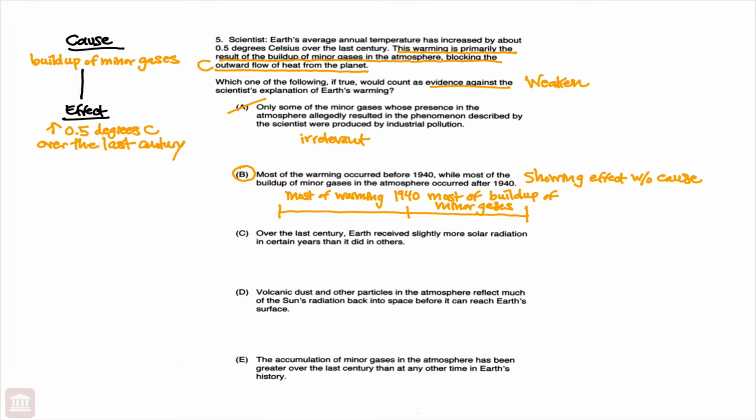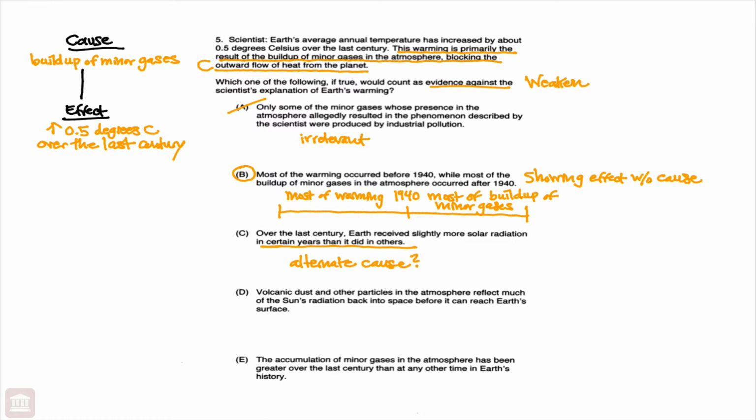C tells us over the last century, Earth received slightly more solar radiation in certain years than it did in others. And a lot of students pick C because the test makers are trying to trick you into thinking that C is an alternate cause. But is it really an alternate cause? We know alternate cause is another way to weaken a cause and effect argument. But if you notice, C doesn't tell us that over the last century, Earth received slightly more solar radiation than the previous century. It says in certain years than it did in other years.